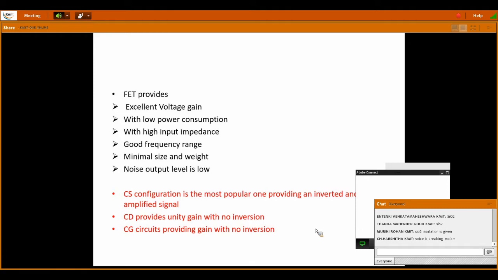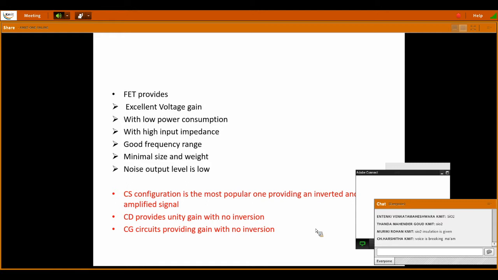See here, we have already discussed why we are learning FETs in spite of having BJTs. FETs are also used as the most common amplifiers in many circuits because they have excellent voltage gain with low power consumption. The first important characteristic of FET is that it has high input impedance, and good frequency range, that is, the bandwidth of FET is far better, and minimal size and weight, and the noise output level is low.